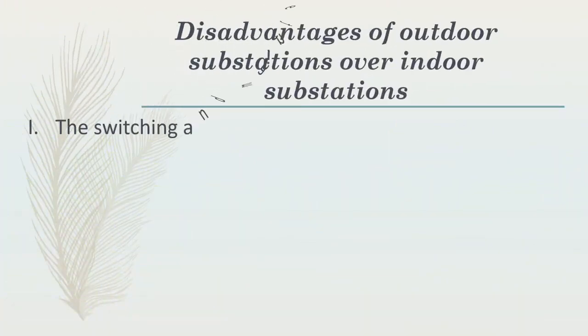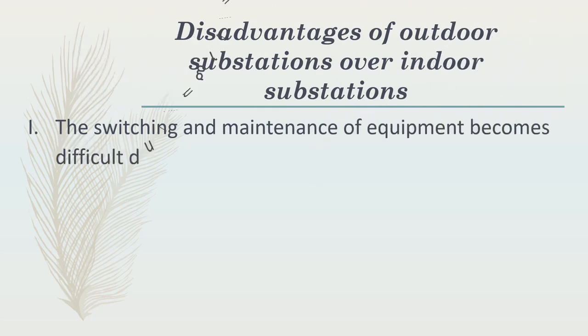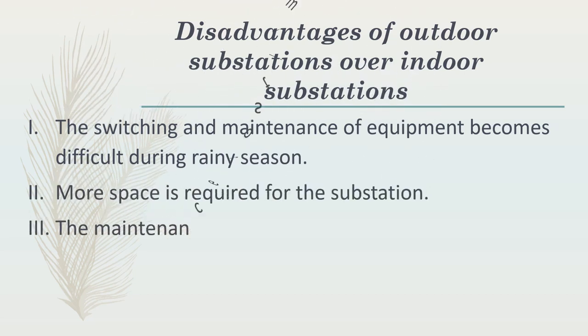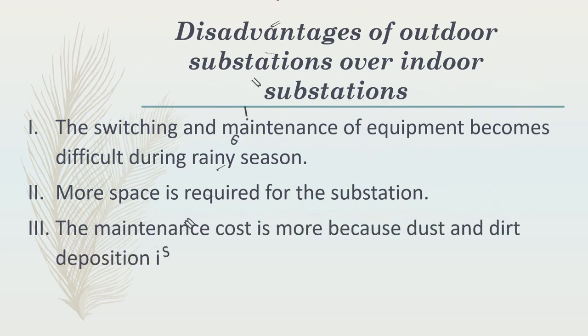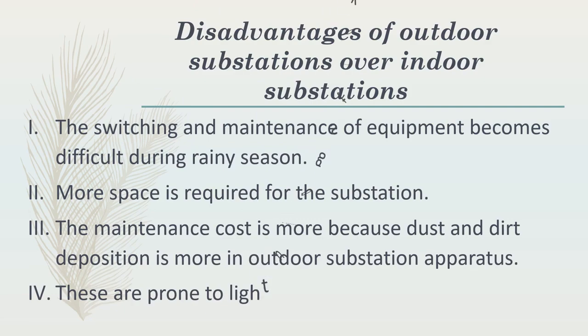Next, disadvantages of outdoor substations over indoor substations. First of all, the switching and maintenance of equipment becomes difficult during rainy season. More space is required for the substation. The maintenance cost is more because dust and dirt deposition is more in outdoor substation apparatus. These are prone to lightning strokes.